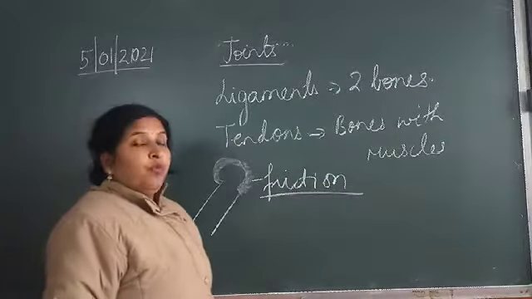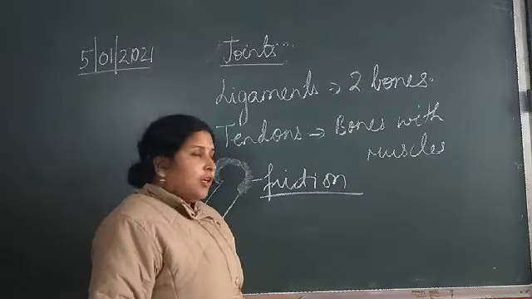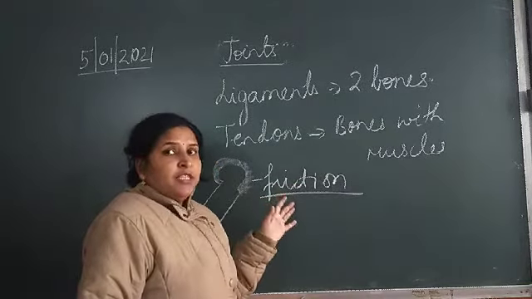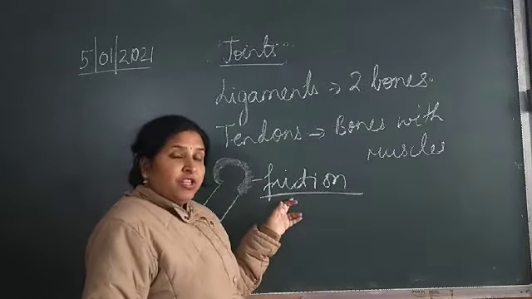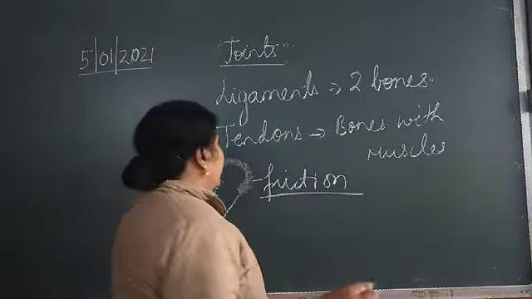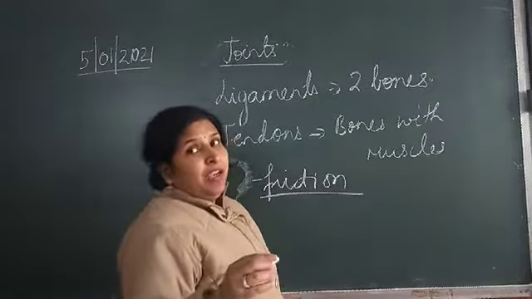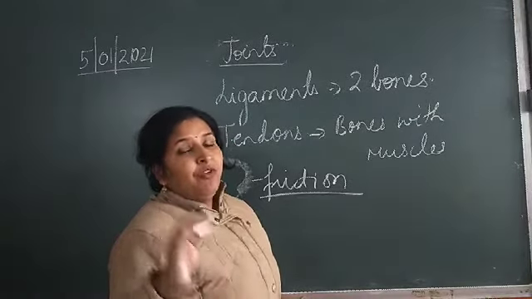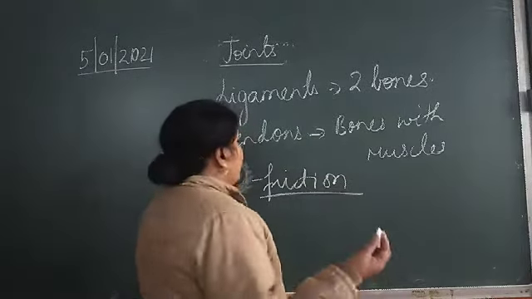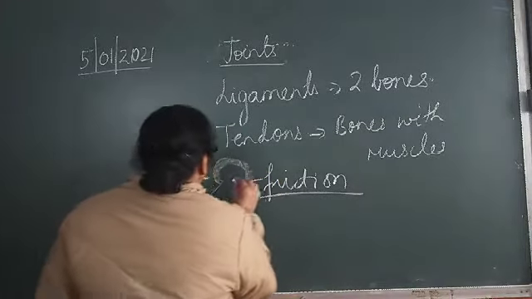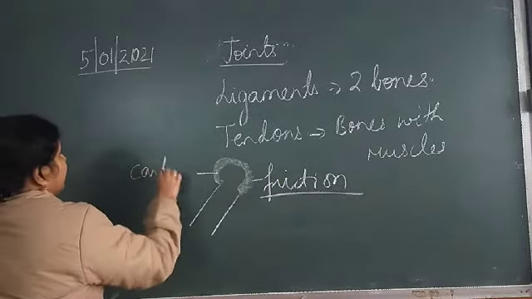because at joints two bones are going to rub over each other. Whenever two things rub over each other, friction is going to be present, and because of friction, wearing and tearing of the bones can take place. Deformation of the bones can take place. So who is avoiding that deformation? It is being avoided by the cartilage.